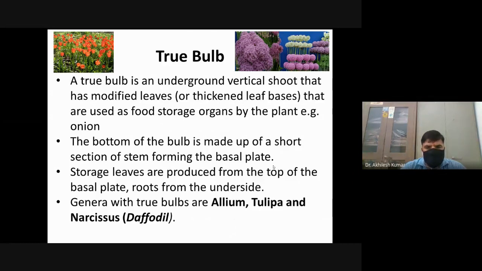The storage leaves are produced from the top of the basal plate, and roots from the underside. True bulbs include Allium, Tulipa, and Narcissus or daffodil. These are common examples of true bulb. The shape of a true bulb is just like an electric bulb, which was used earlier for lighting purposes.